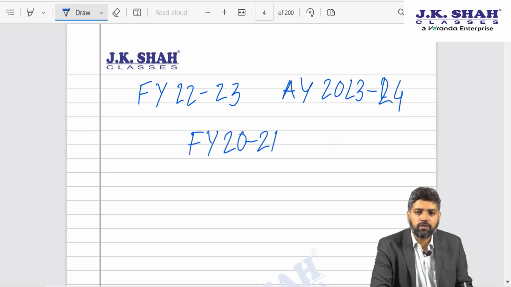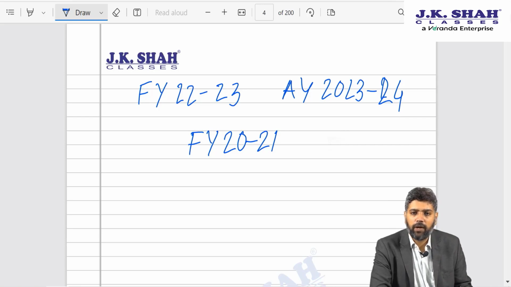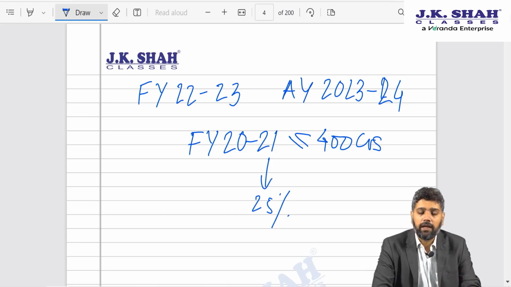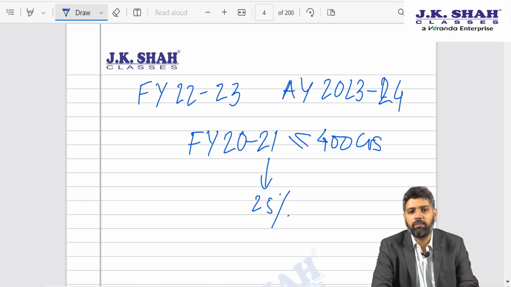If the turnover of such domestic company during FY 2021 does not exceed 400 crores, in that case the rate of tax applicable for such company is 25%. In any other case, the rate of tax applicable would be 30%.